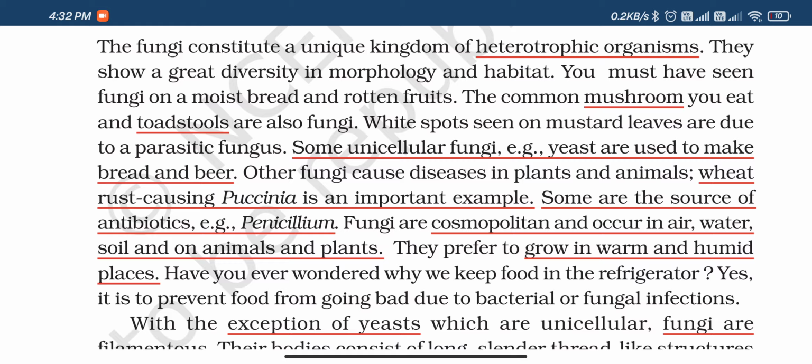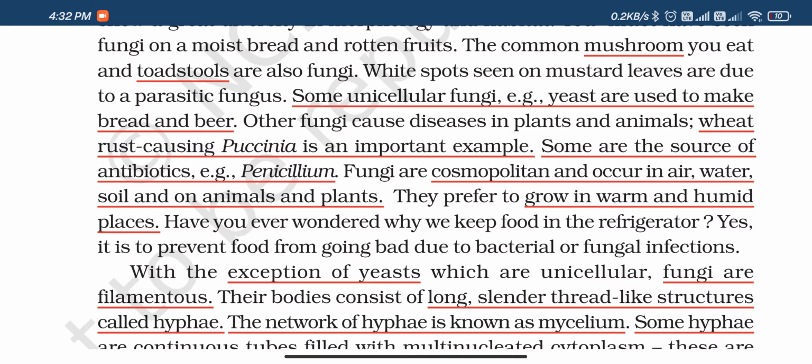Okay, fungi are cosmopolitan. Cosmopolitan means they are seen in each and every part of the world. We can see them everywhere, like in air, water, soil, in and on the plants, in and on the animals also. So they are cosmopolitan in distribution. Then they prefer to grow in warm and humid places. This is the habitat where fungi are most commonly seen.